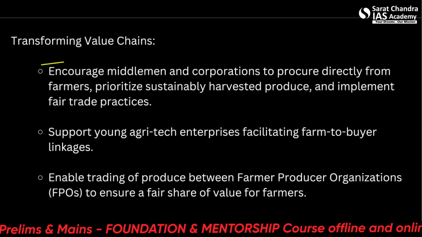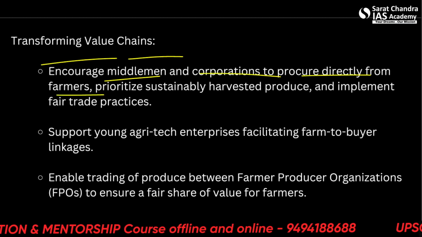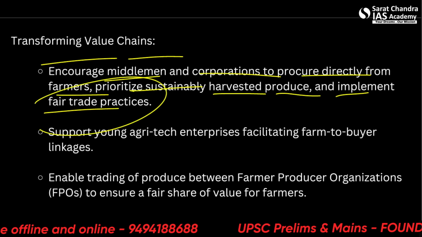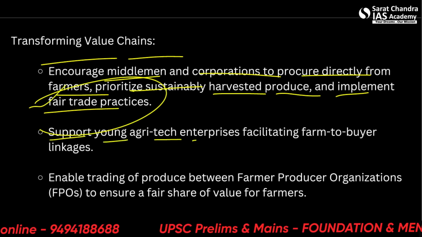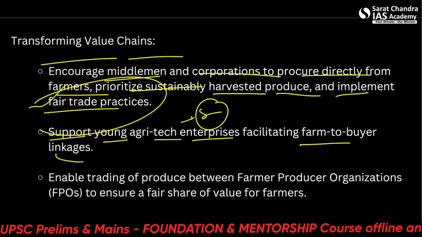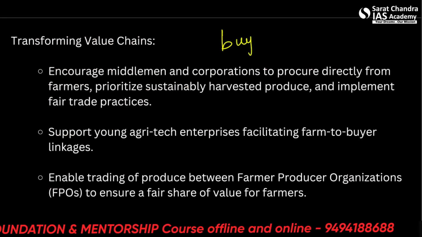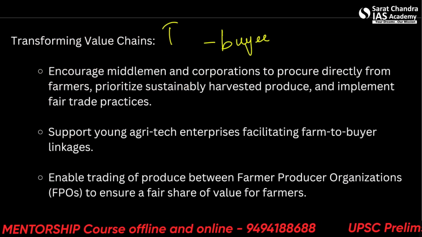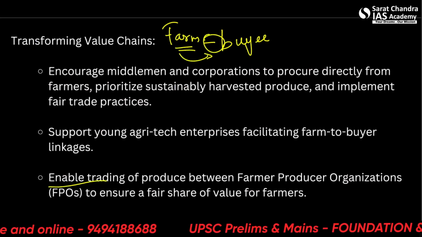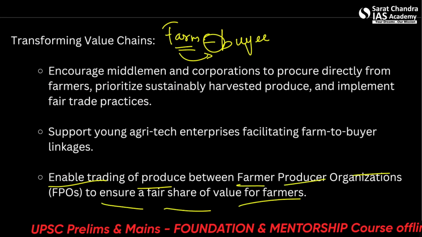Okay. Last thing is transforming value chains. Encourage middlemen and cooperative sectors to procure directly from farmers, prioritize sustainably harvested produce, and implement fair trade practices. This is very important. Support young agri-tech enterprises, basically startups, facilitating farm-to-buyer linkages. There are many startups now. They are delivering right to the buyer from the farmer or the farm. All right, so they should be promoted, and enable trading of produce between farmer producer organizations to ensure a fair share of value for farmers.